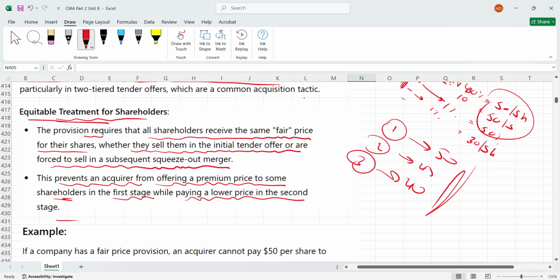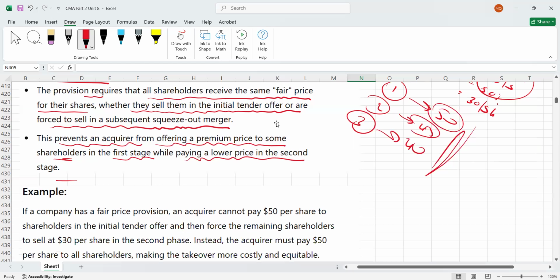As I told you previously, they were paying the first shareholders higher and the second shareholders lower. This is how they were working, but now they have to pay the same amount. Obviously, due to this arrangement, the acquisition becomes more costly, right? Because the acquirer has to pay the same amount to everyone, it will increase the cost for the acquirer, and maybe this can stop the acquirer from acquiring this business.